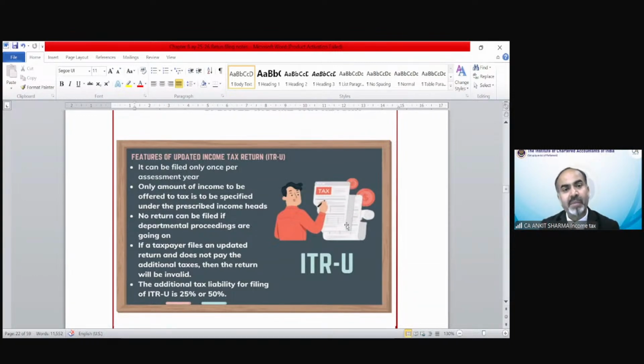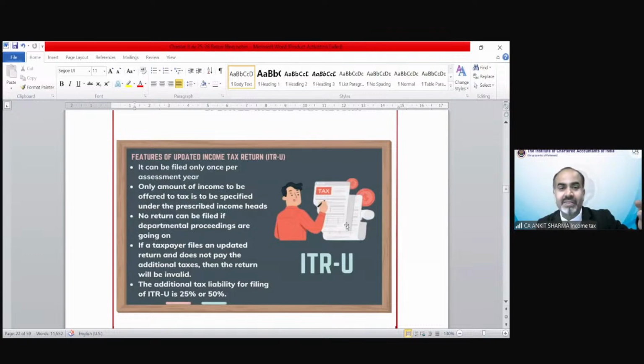Only the amount of income to be offered to tax is to be specified under the prescribed income head. So under the updated return, you have to show that income which has not been included earlier in your return which has been filed. If you have already filed your income tax return, then you have to show your additional income, on which tax has not been paid.